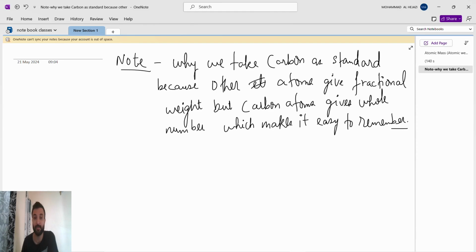So that's why we take carbon as standard. Because other elements give fractional weight, the weight is in fraction, so it will be difficult for doing the calculation, and it is difficult for remembering also. But carbon atom gives whole number, because the denominator will come to 1 unit. So carbon atom gives whole number, which makes it easy to remember or easy to do calculation. So copy it down.